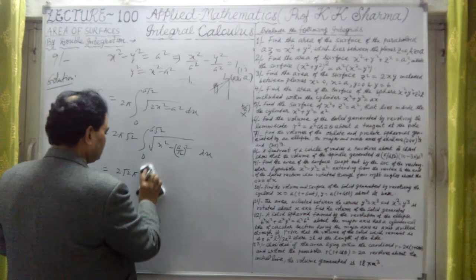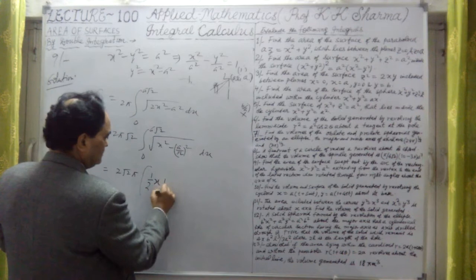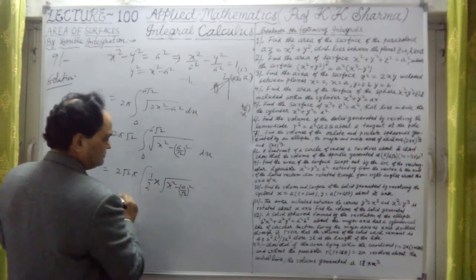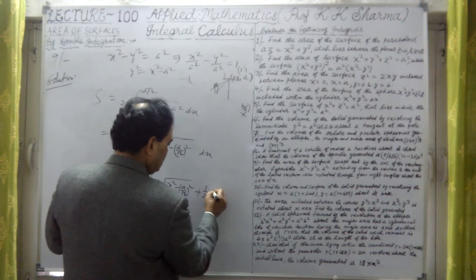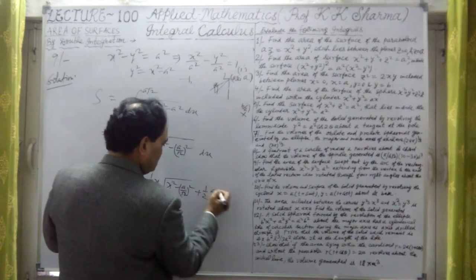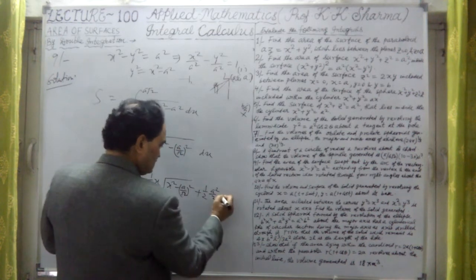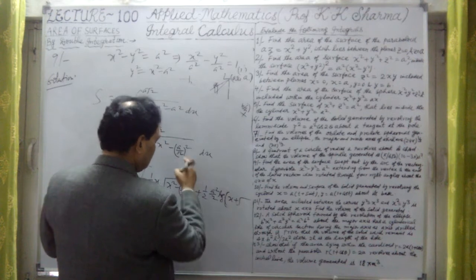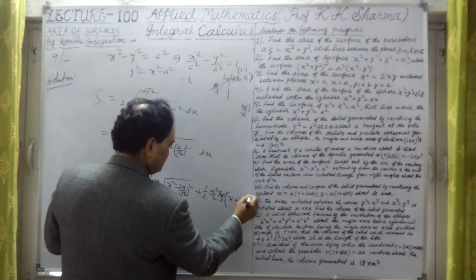For the integration of x square minus a square, as I just wrote it down, it is half x under root x square minus a upon root 2 whole square, plus half a square, now this a square will be a square upon 2 only, the square of this, that means a square upon 2, log of, let me write curly bracket here, x plus under root of the same value, x square minus a upon root 2 whole square.